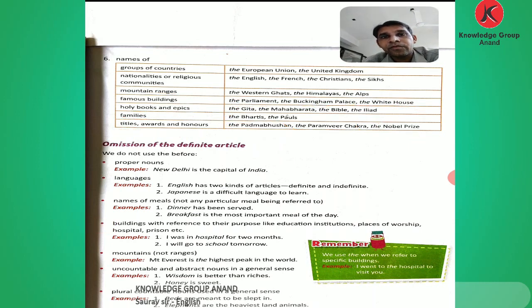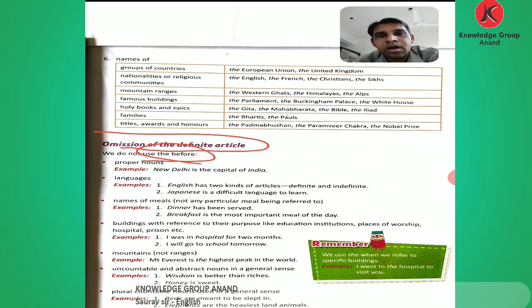And where we do not use the, that is the omission of the definite article. Where we do not use the: before a proper noun. If given the particular name of a person or a thing, we cannot use the. Here is an example: New Delhi is the capital of India. New Delhi is a proper noun, so we cannot use the before it. Capital of India, we can use the, but in a proper name, a particular name of a person or a thing, we cannot use the before it.